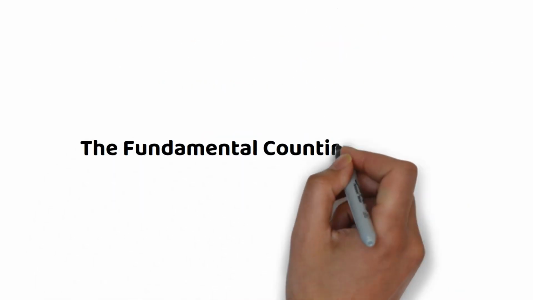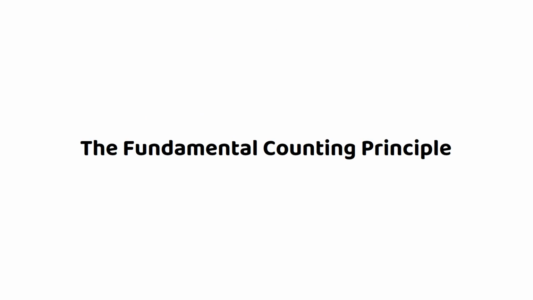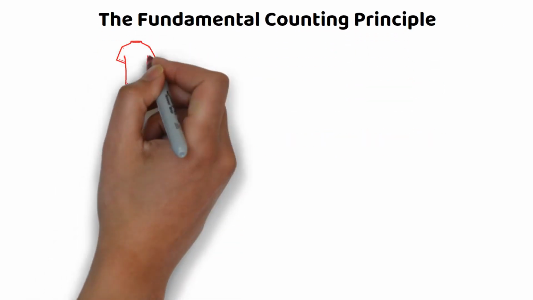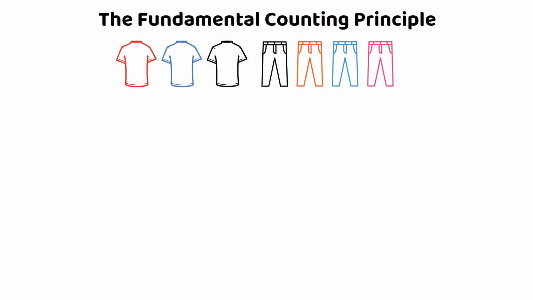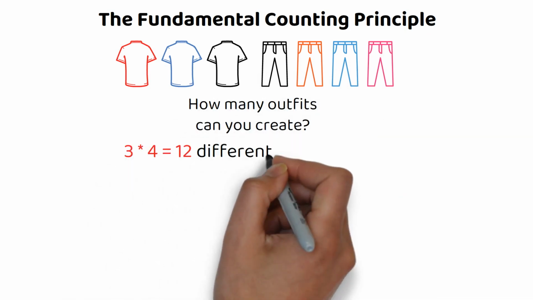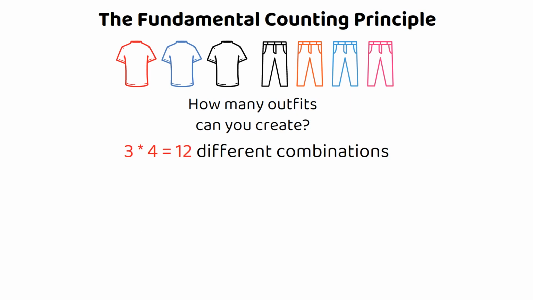The fundamental counting principle. When faced with multiple choices, the fundamental counting principle gives us a nifty way to determine the total number of outcomes. Imagine you have 3 shirts and 4 pants. How many outfits can you create? Using this principle, you'd have 3 times 4, which is 12 different combinations.